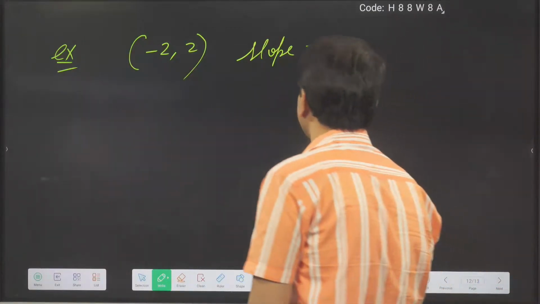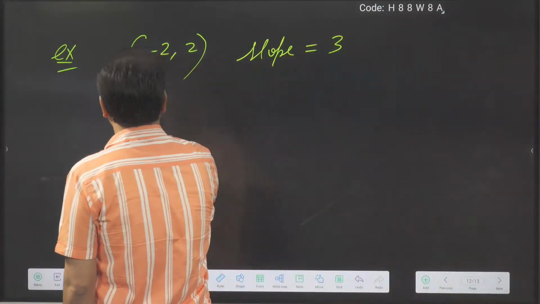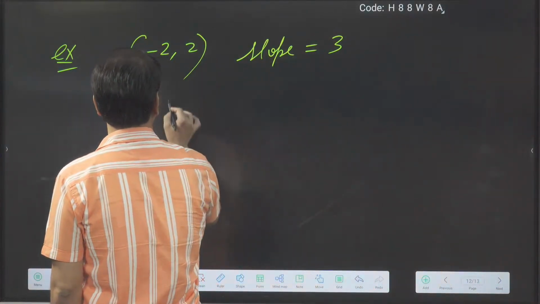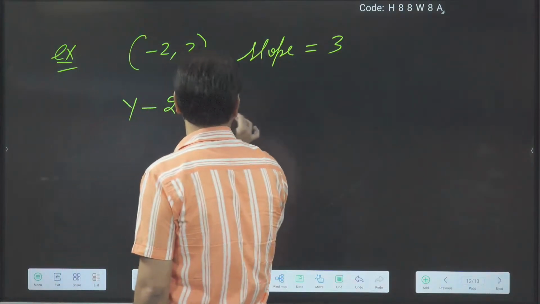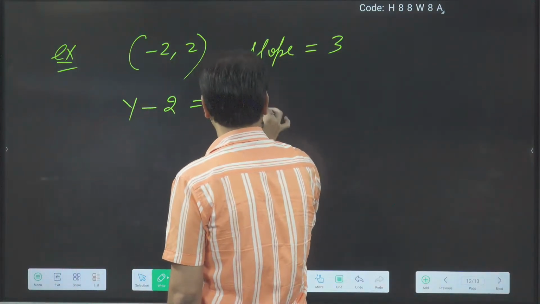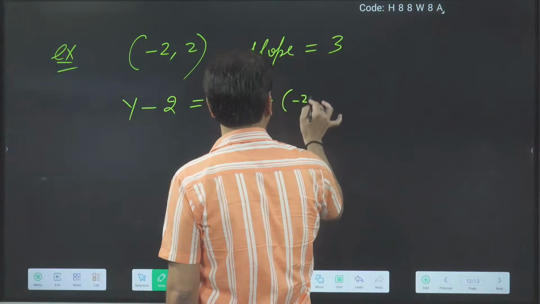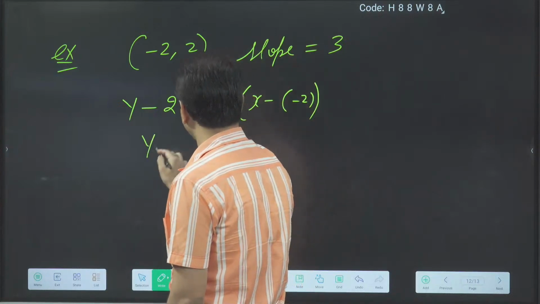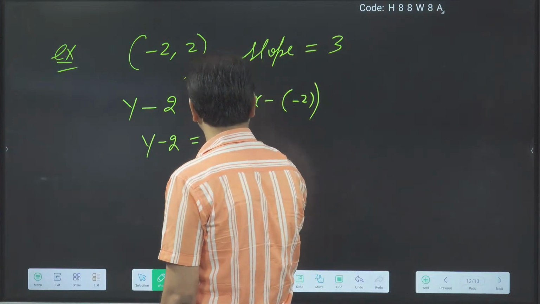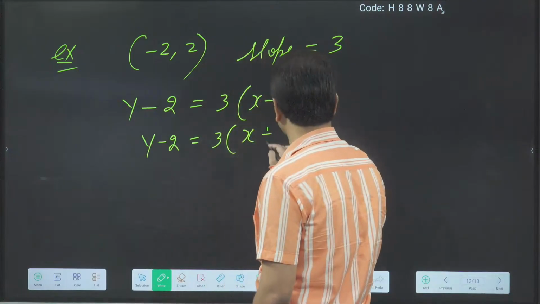Y is equal to 3x plus 8. Okay, we will check. y minus y1. What is the y1? 2. It is equal to m into x minus x1. x1 is what? Minus 2. Now y minus 2 is equal to 3 into x minus of minus 2, x plus 2.